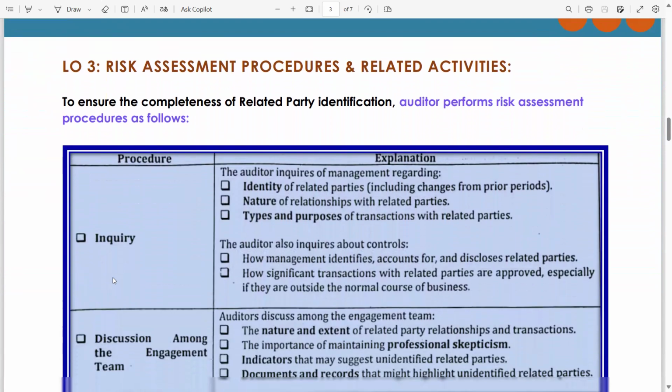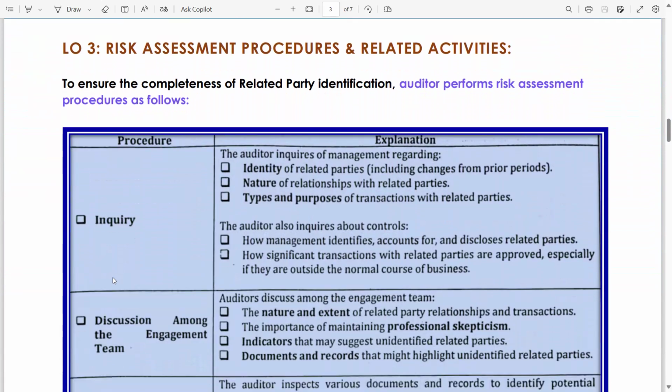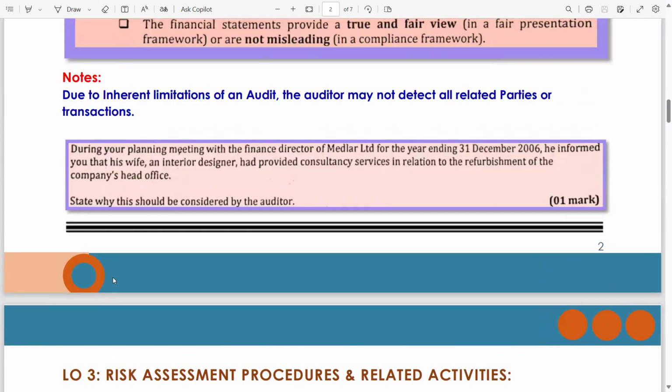Now, learning objective number 3, risk assessment procedures and related activities. What are the risk assessment procedures if there is a related party relationship or transaction? What if I ask you about the risk? Please tell me about the assertion-based risk. What should be the risk in the case of related parties?